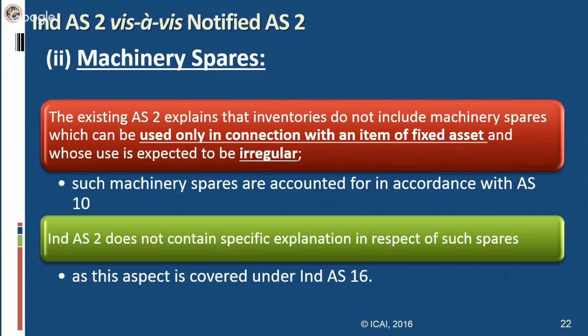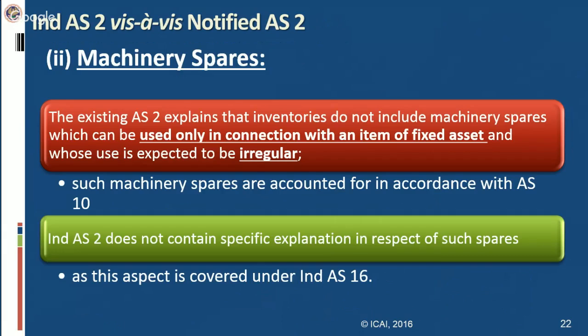Second difference is machinery spares. The existing AS 2 explains that inventories do not include machinery spares which can be used only in connection with an item of fixed asset and whose use is expected to be irregular. See, students, earlier there was an accounting standard interpretation on this, which clearly stated this. It means it is not every year that the same expense is to be incurred on the particular machinery spare.